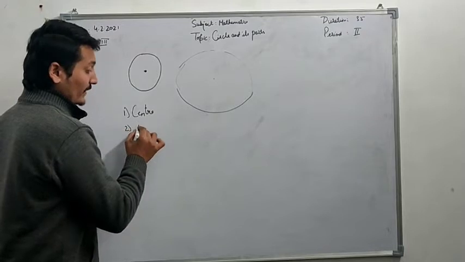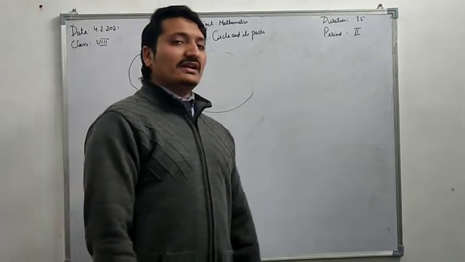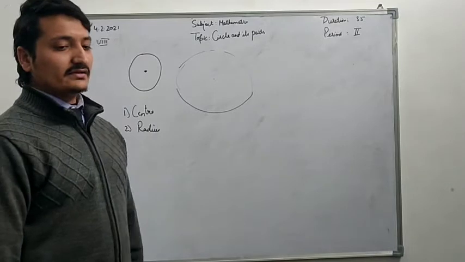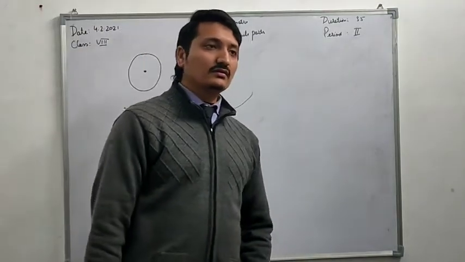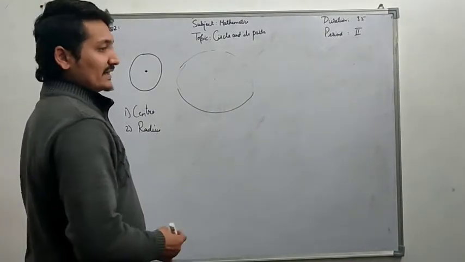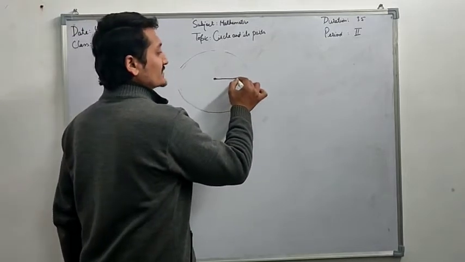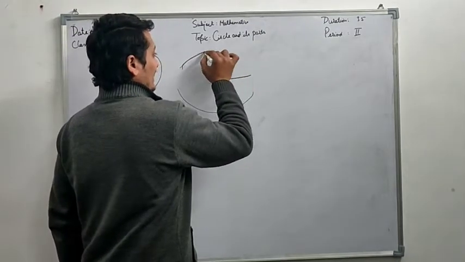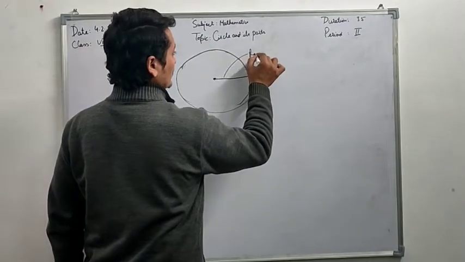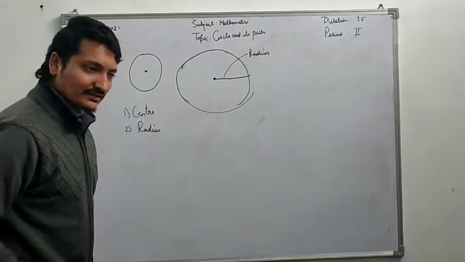The second part is radius. Who will tell me what is radius? Radius is drawn from the center to the circumference. Yes, you're right. Very good. See, the center is this. If we draw a line from the center to the circumference, to the surroundings of the circle, we get the radius. Center is clear. Radius is clear.